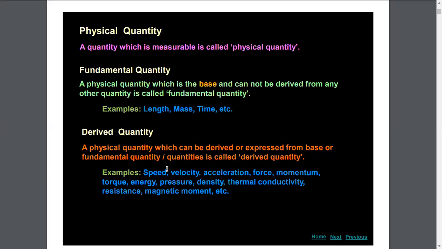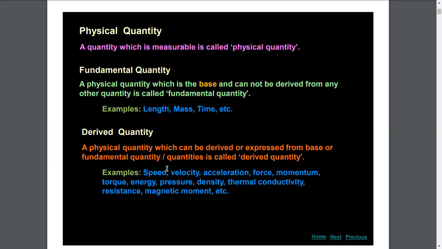There are 7 fundamental quantities altogether in our physical world: length, mass, time, temperature, current, amount of substance, and luminous intensity.